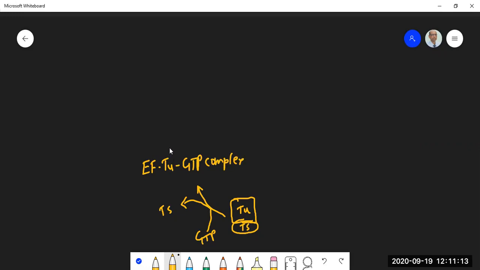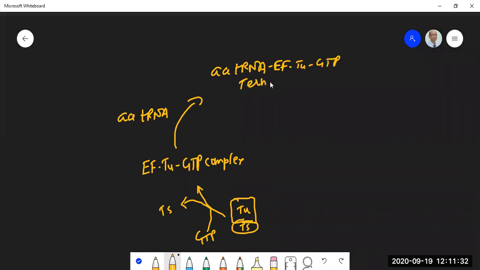Then its job is to pick up the amino acid tRNA. So you will have an amino acid tRNA EFTU GTP ternary complex. It is the responsibility of this factor EFTU to pick up the correct amino acid tRNA.